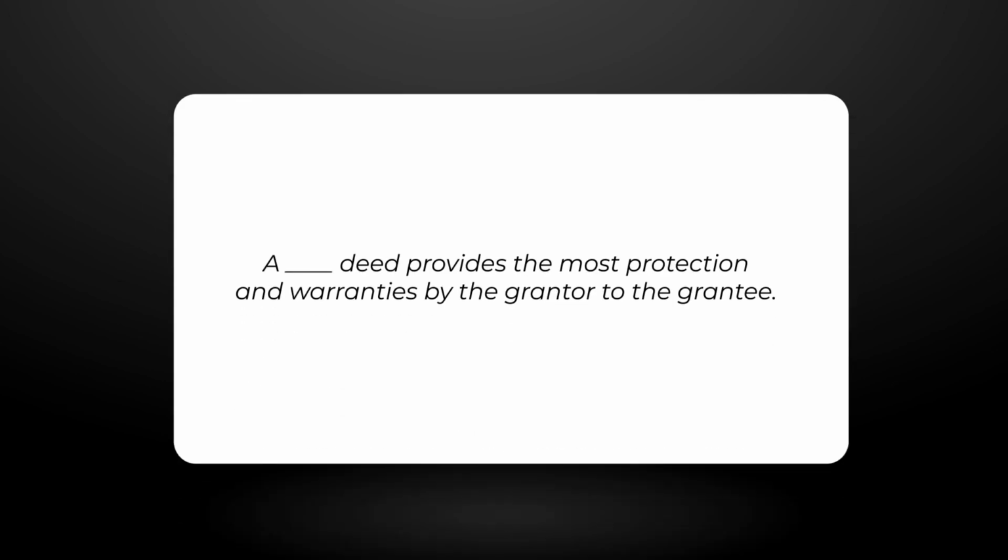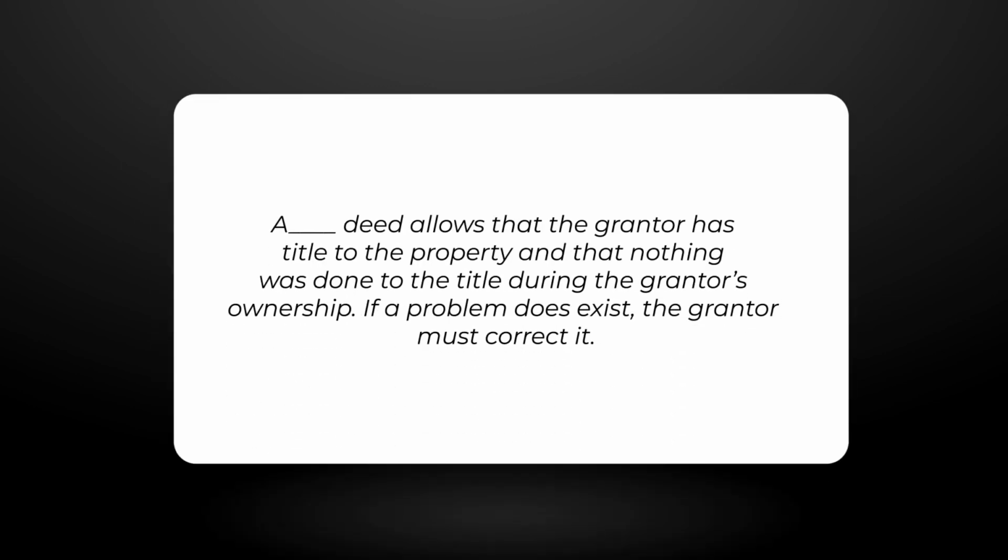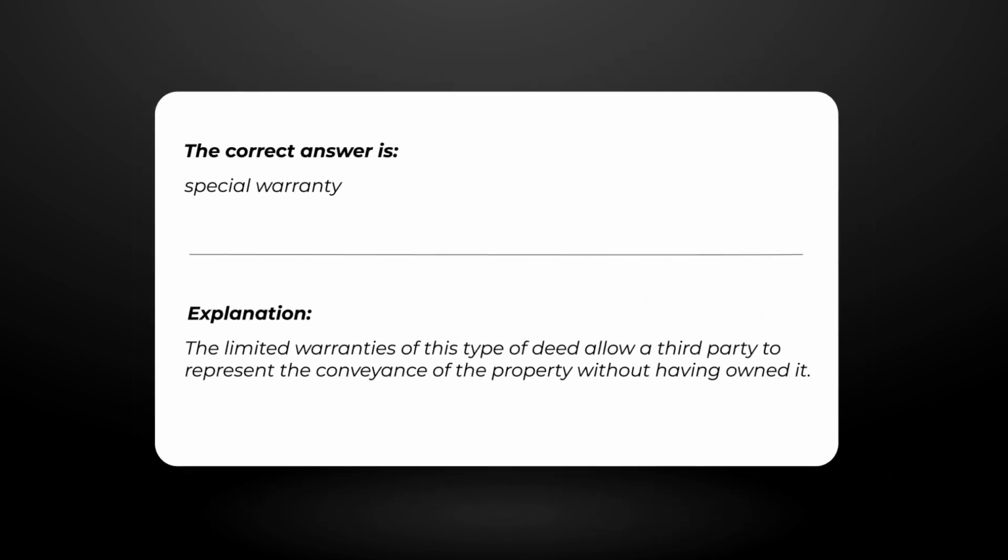A... deed provides the most protection and warranties by the grantor to the grantee. The correct answer is general warranty. Explanation. A general warranty deed can also be called a covenant. A... deed allows that the grantor has title to the property and that nothing was done to the title during the grantor's ownership. If a problem does exist, the grantor must correct it. The correct answer is special warranty. Explanation. The limited warranties of this type of deed allow a third party to represent the conveyance of the property without having owned it.